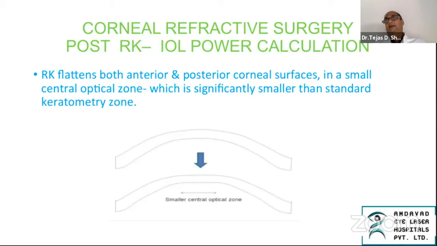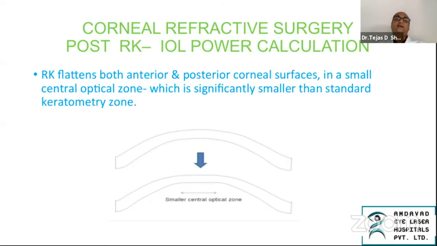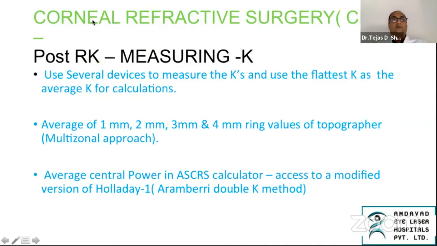Let's talk about RK. In LASIK or the refractive surgeries where an ablation was done, the situation was different. What is the difference in the post-RK patients? There is no tissue removed. The RK flattens both anterior and posterior corneal surfaces in a small central optical zone, which is significantly smaller than the standard keratometry zone, like I said, about 2 mm. And here the entire cornea moves forward. So there is no change in the anterior posterior curvature relationship. The post-RK measuring K uses several devices. So what do you do? What would you do?